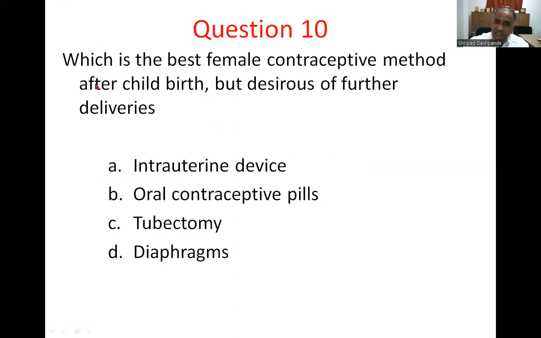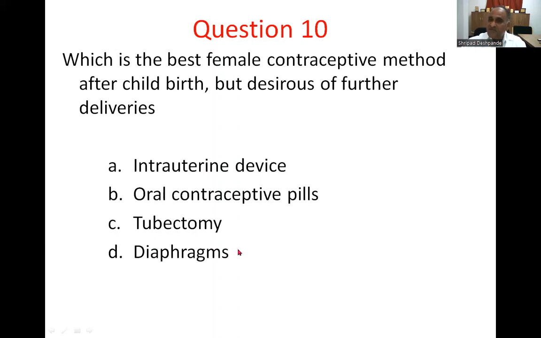The options are A, intrauterine device, B, contraceptive pills, C, tubectomy, D, diaphragms. Option C, tubectomy, is out of the question because of the desire for further deliveries.